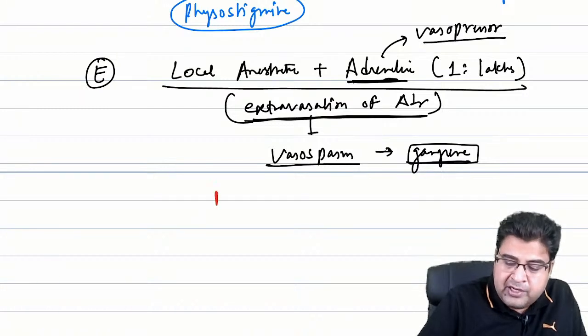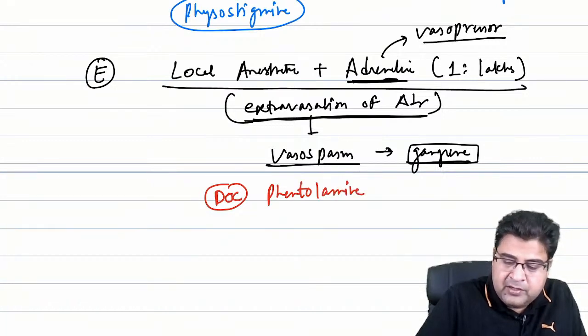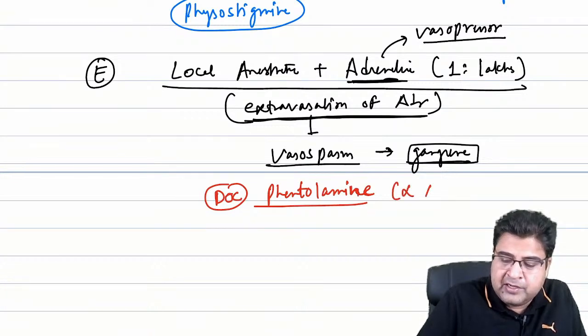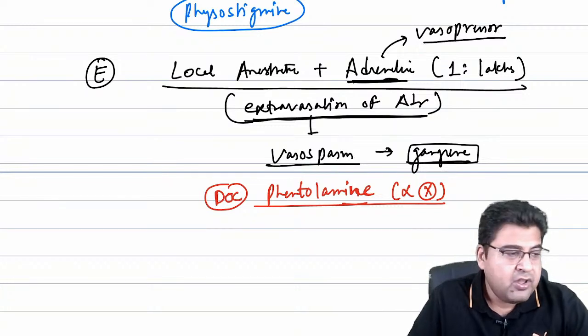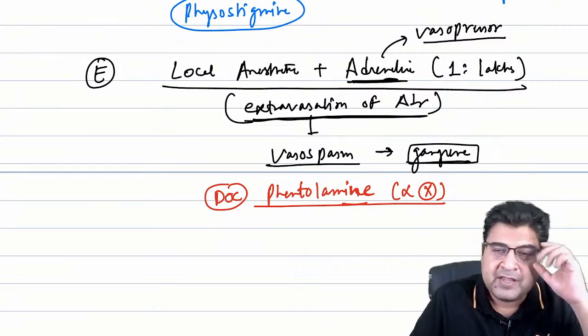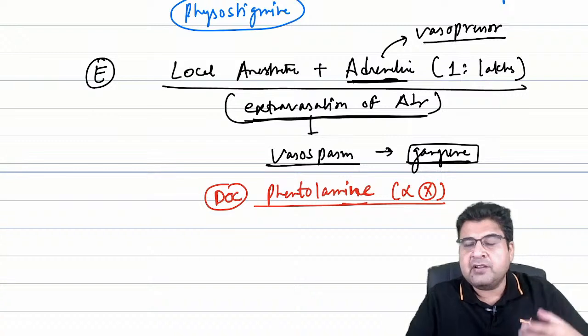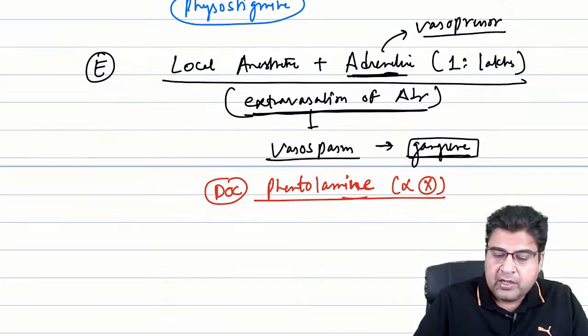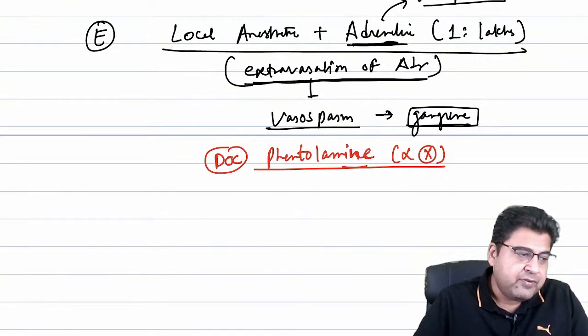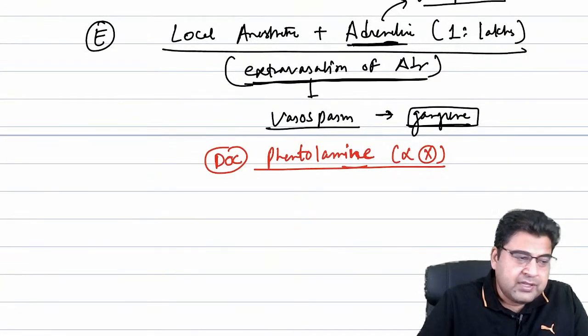So here the antidote of choice is an alpha blocker. The alpha blocker name is phentolamine. Phentolamine is a vasodilator. It's an alpha blocker. So this is the drug of choice, or antidote of choice, for vasospasm or the gangrene that can occur when adrenaline is extravasated to other parts of the body. Yes, the alpha blocker phentolamine can be used.